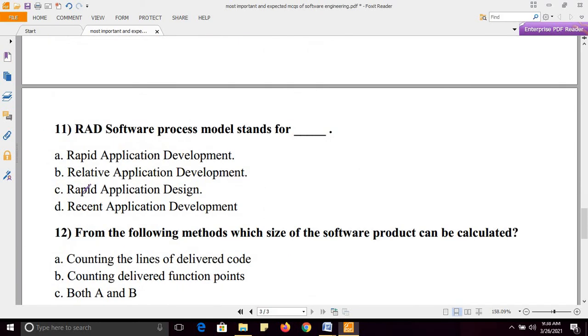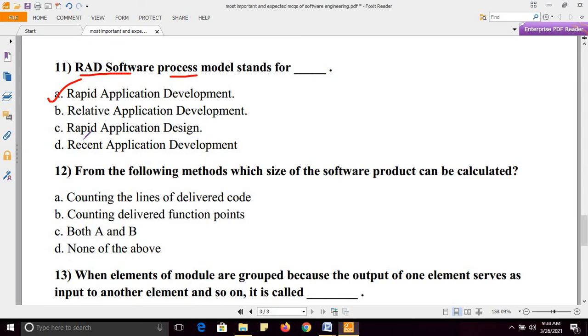Next, RAD software process model stands for. What is the full form of RAD? Is it rapid application development, or rapid application design, or relevant application development, or recent application development? RAD stands for rapid application development. Right answer is option A.